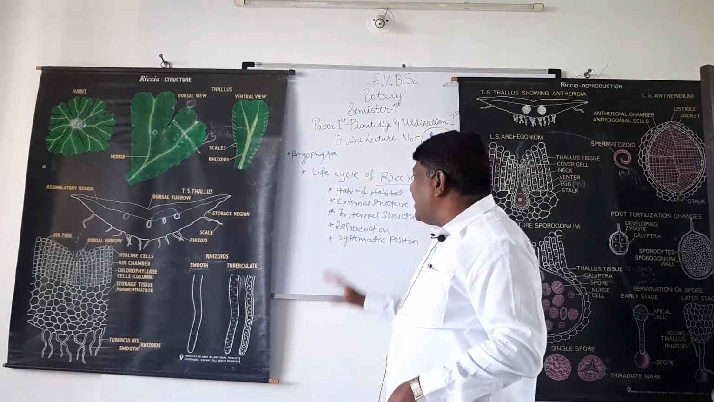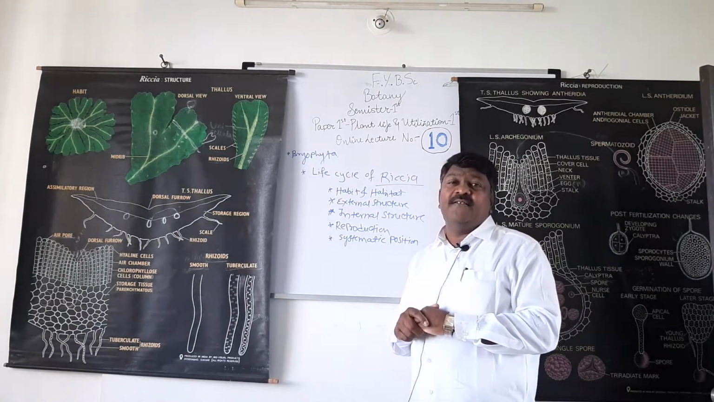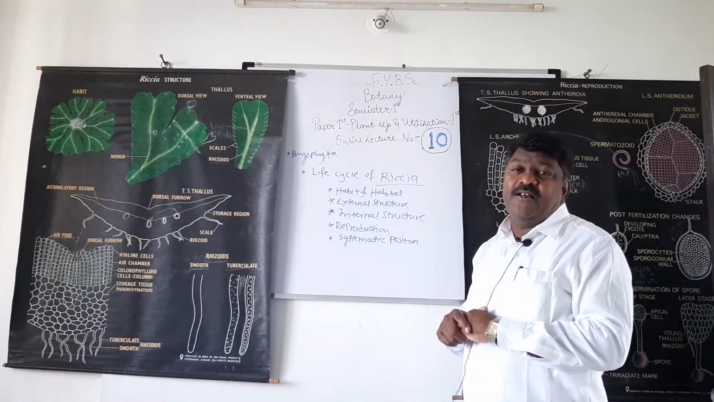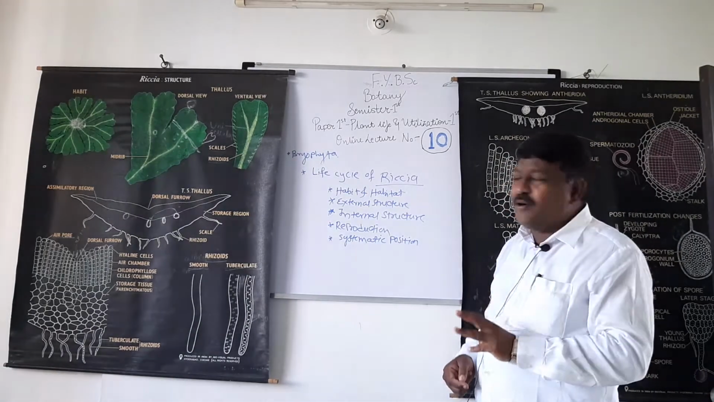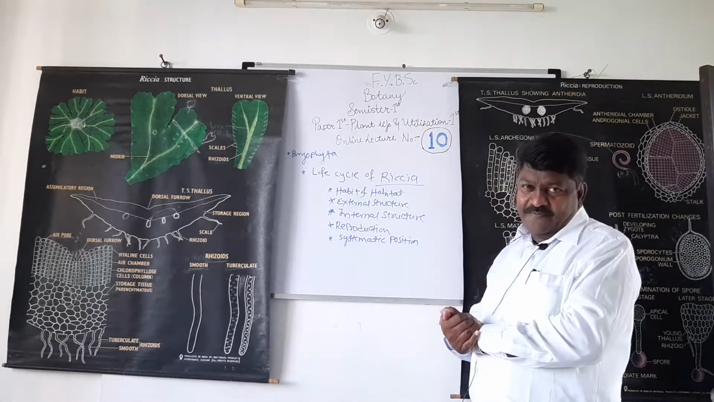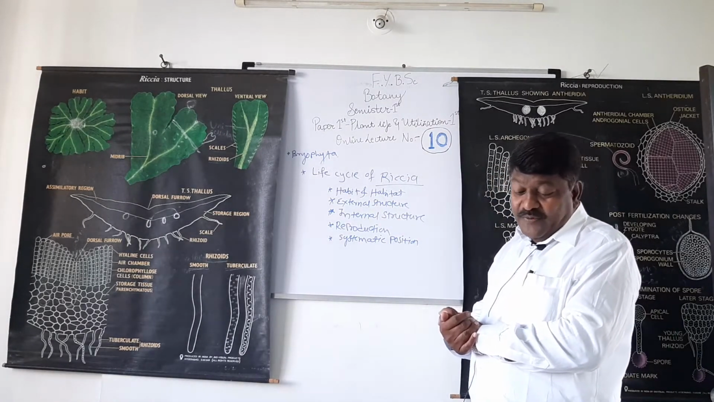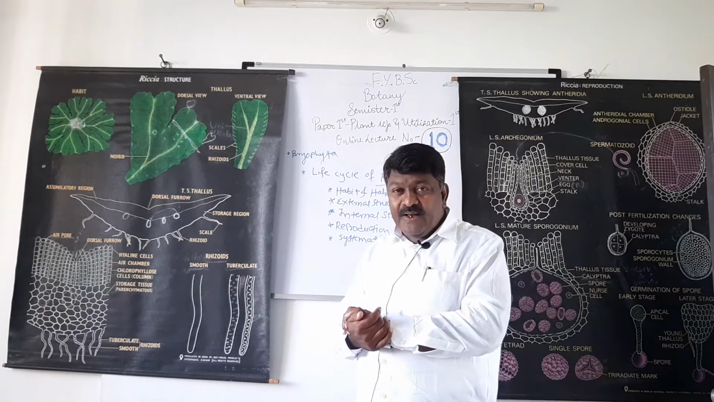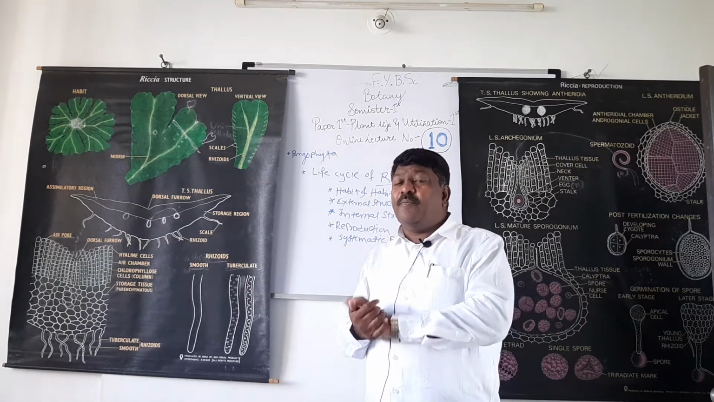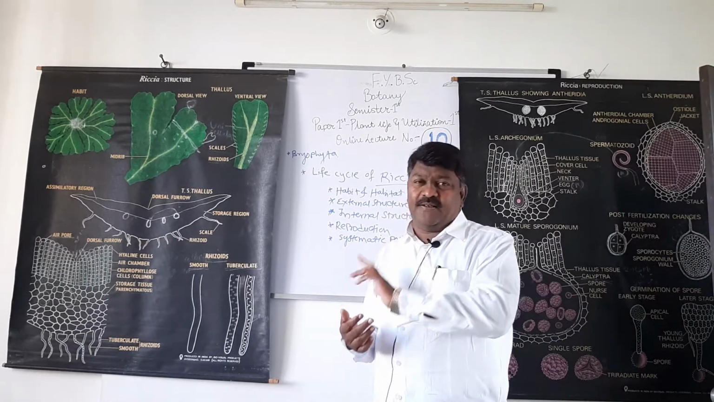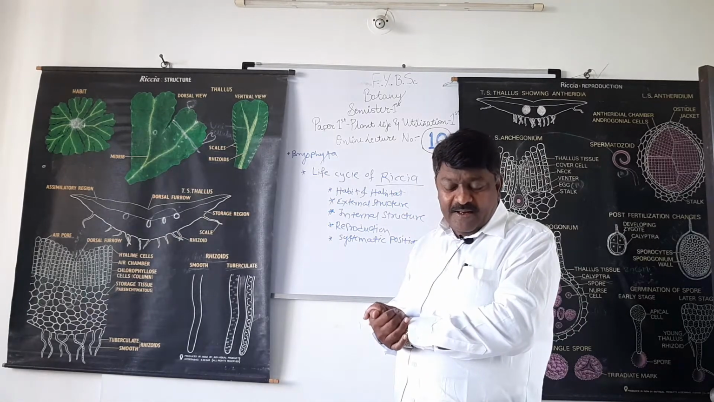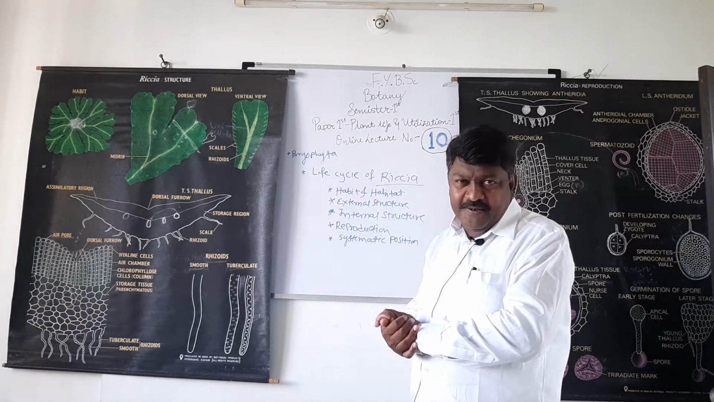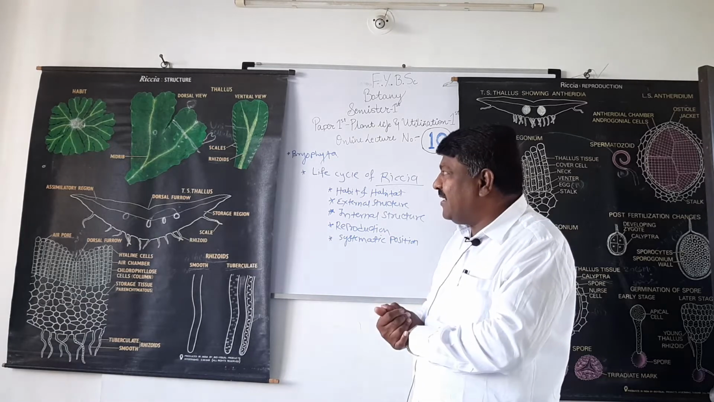Then we discuss reproduction in Riccia. Riccia reproduces by two methods, vegetative reproduction and sexual reproduction. First we discuss vegetative reproduction. There are two methods of vegetative reproduction. The first method is fragmentation and the second is by tubers. First we discuss fragmentation.